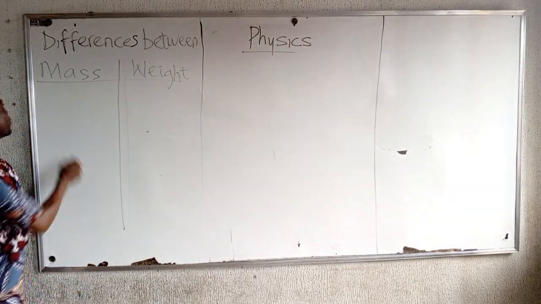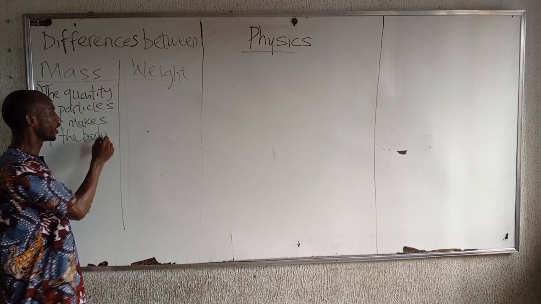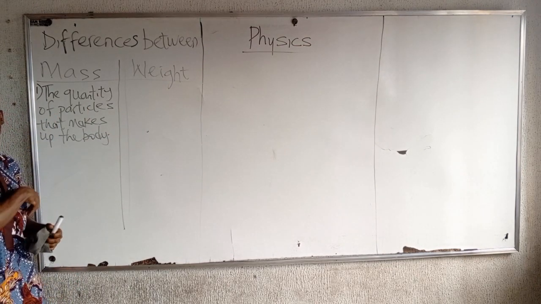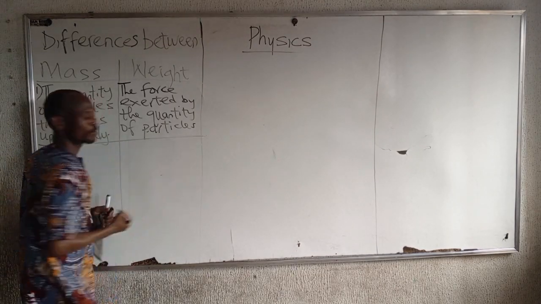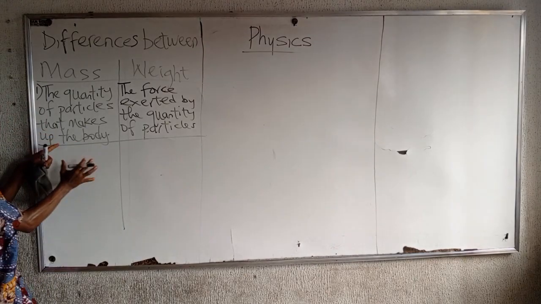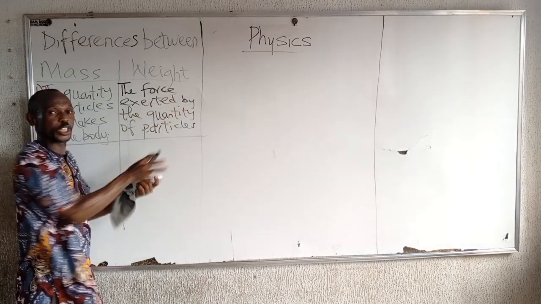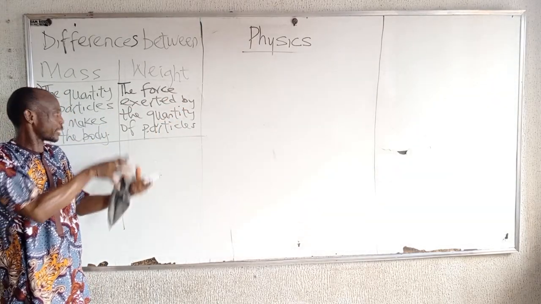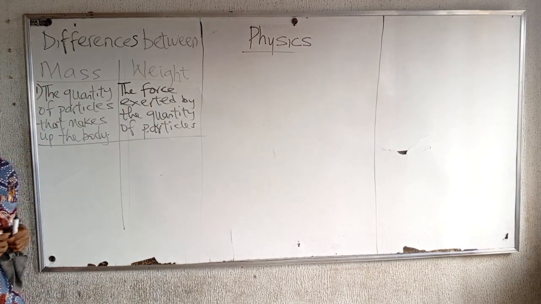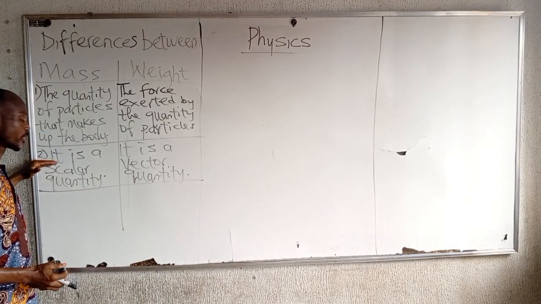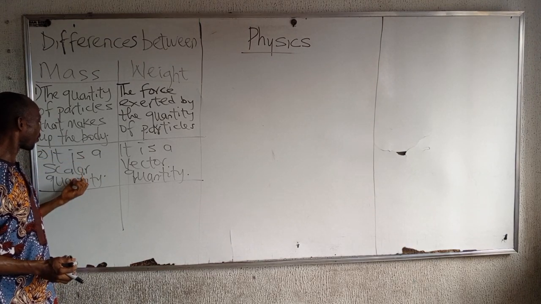One of the differences between mass and weight: the quantity of particles that make up the body is what? The mass. While for the weight, this is the quantity of the particles that make up the body, while this one is the force which this quantity of the particles that make up the body now exerts, is what? The weight. The second difference is that mass is a scalar what?